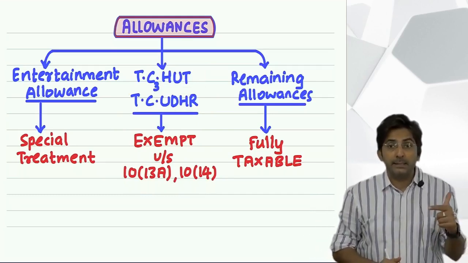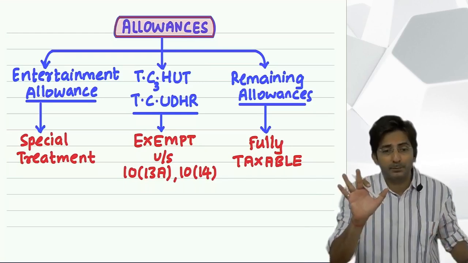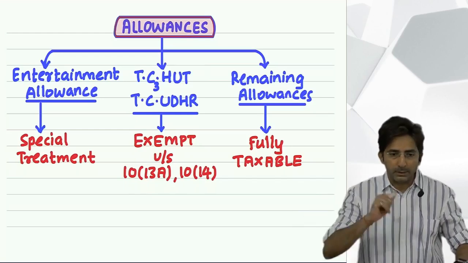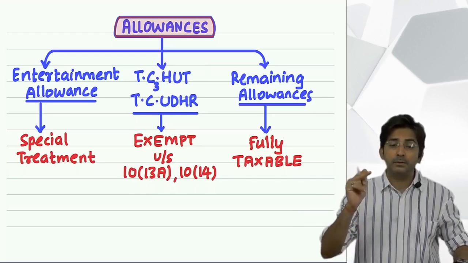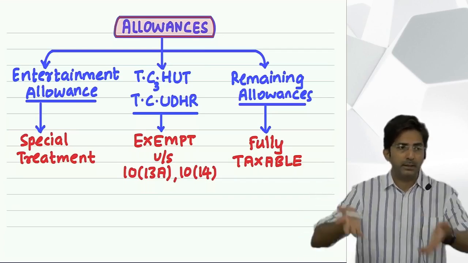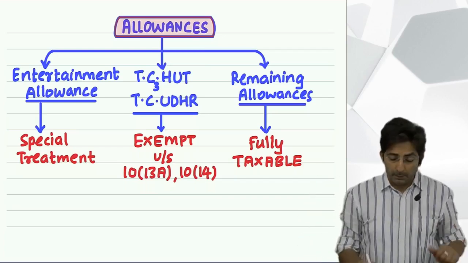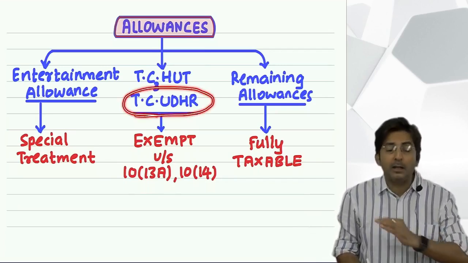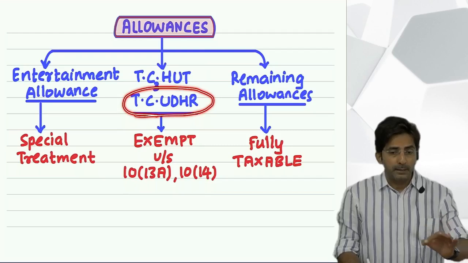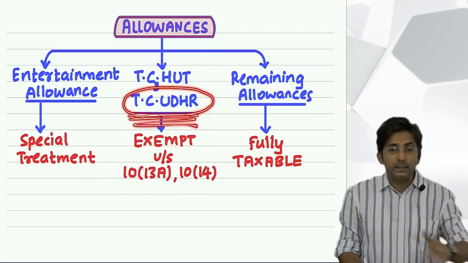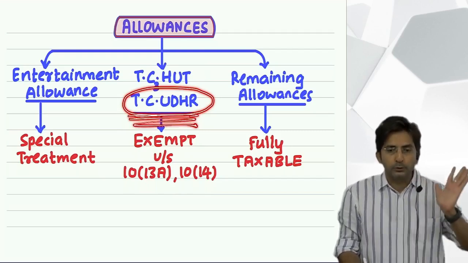Like children education allowance was not for office expense. Children are your personal children. They were personal in nature. House rent allowance, that is your personal expenditure. You have to stay in a house, you have to pay the rent, so personal expenditure. But right now the allowances which are going to come up in TC udhar, they are all allowances for office purpose. And since the nature of all the allowances in TC udhar is same, the rule is also same.